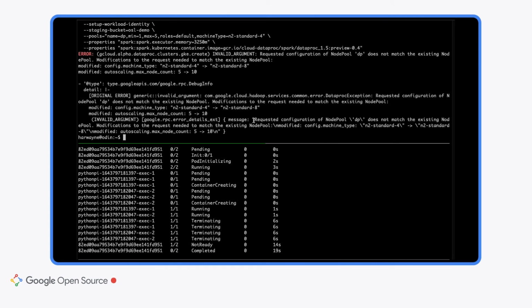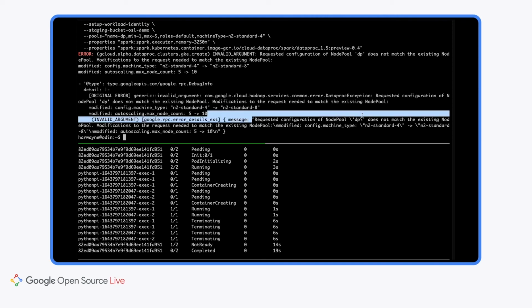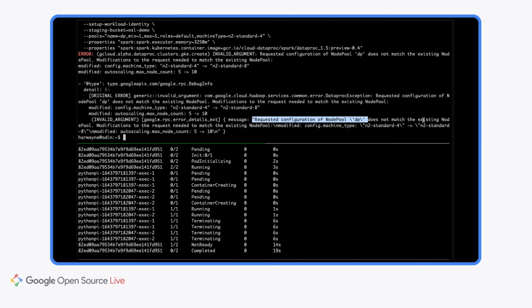We can see here that it says exactly that. The requested configuration of node pool DP does not match the existing node pool. Modifications to the request required to match the existing node pool: it needs to change the config machine type from N2 standard 4 to N2 standard 8, and autoscaling max node count from 5 to 10. So it tells me exactly what is wrong so that I can easily fix my request and make it again to make it work.